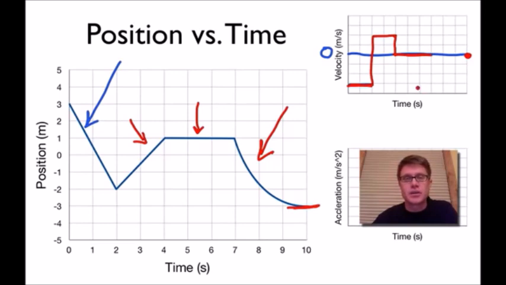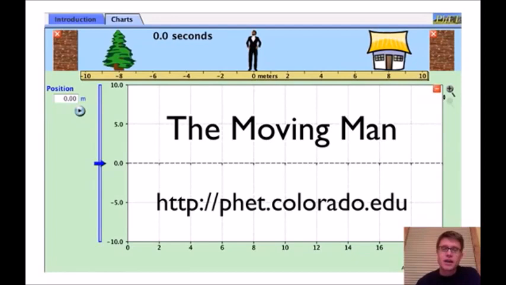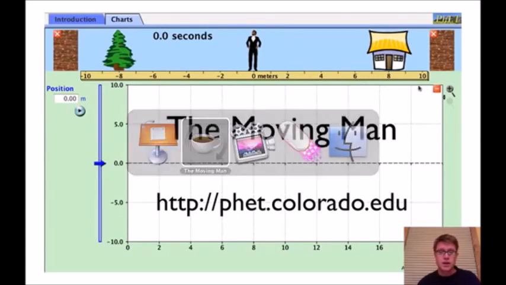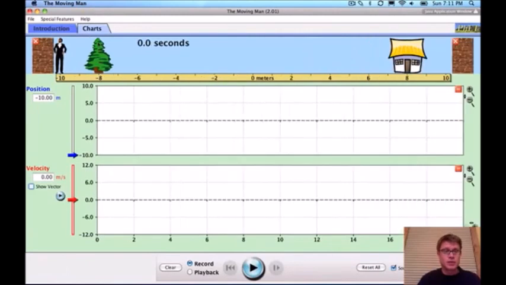So let me show you how that works. Again, we're going to use the moving man. The moving man is a simulation from the University of Colorado. It's a way to move a man around and actually see position versus time and velocity versus time. So let's go to the moving man. Right there. What I've done is write down position here, the moving man down here at time, and now I have the position versus time graph, but also the velocity versus time graph.